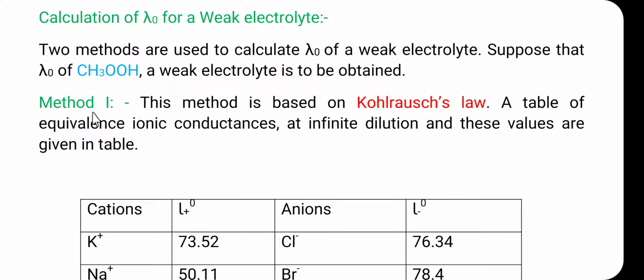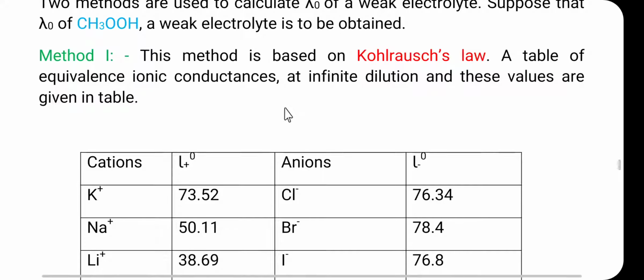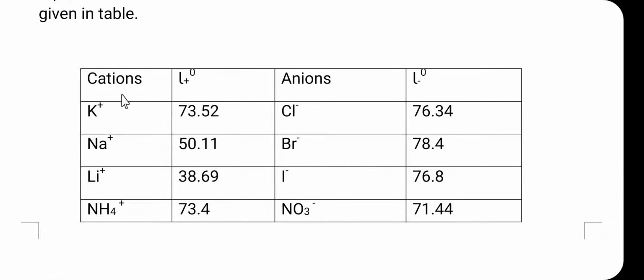Method number 1 is based on the Kohlrausch law. Here is the table of equivalent ionic conductances at infinite dilution, and these values are given in the table. These are the cations, with the equivalent ionic conductance for the cation at infinite dilution, and these are the anions, with the values for the equivalent ionic conductance for the anion at infinite dilution.